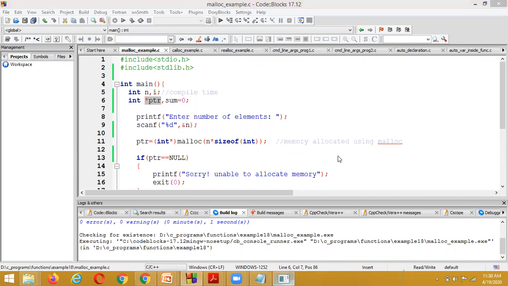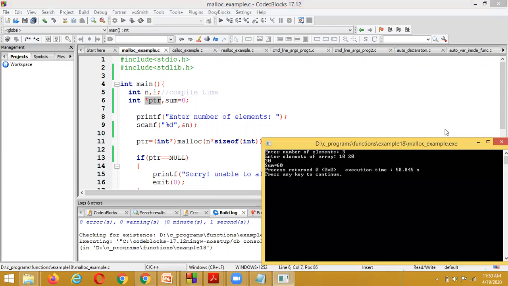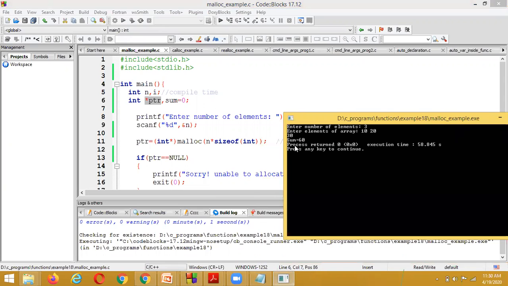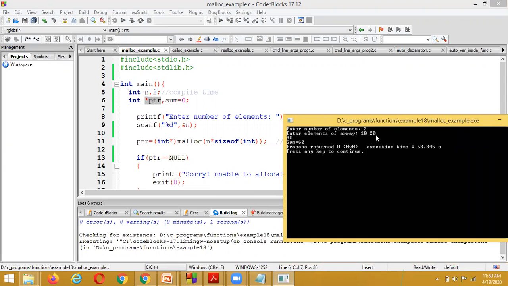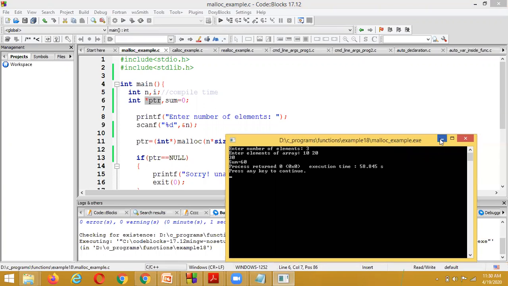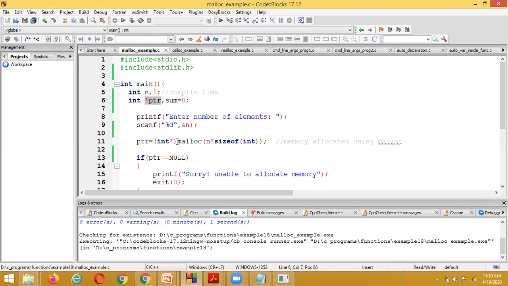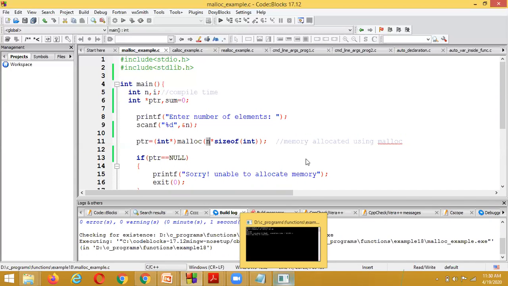We have allocated it dynamically by using the functionality called malloc. And inside it, the statement we need to remember is n into size of whatever the data type. Here 10, 20, 30 are of which type? Integer type.